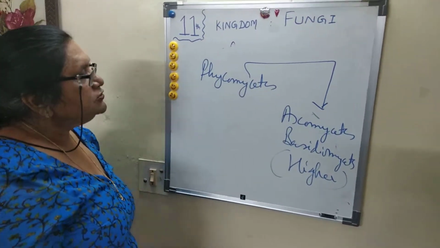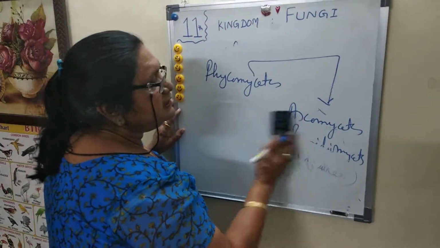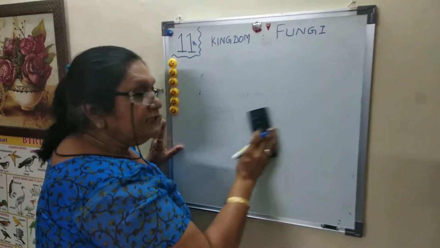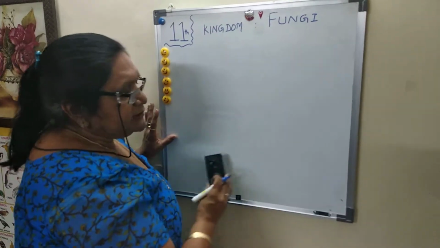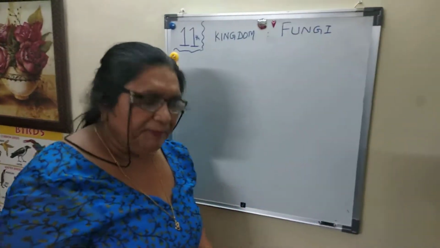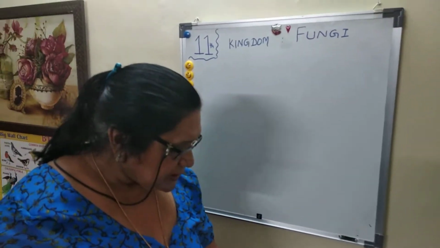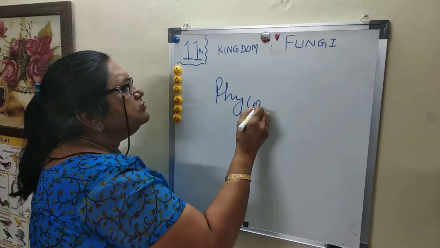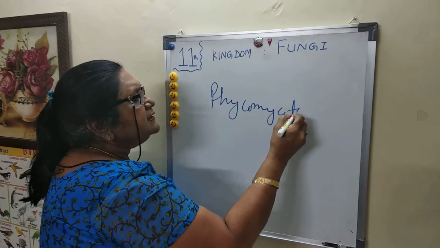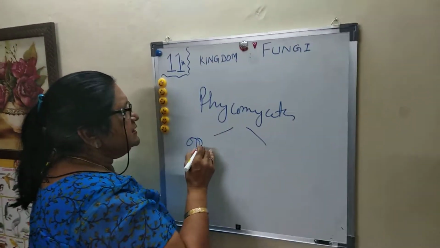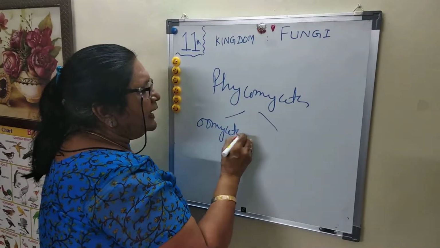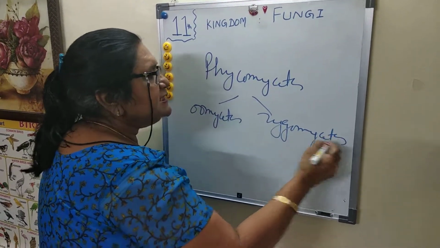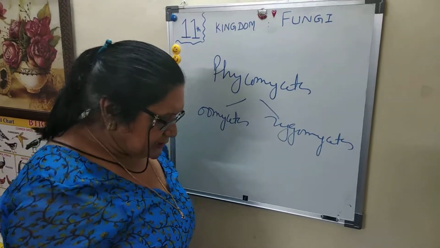So, coming to the point, the various features are in the syllabus. There is no life cycle, and even in the NEET paper you have to learn the complete features of these particular classes. First is Phycomycetes, which further consists of Oomycetes and Zygomycetes, but in NCERT it is given as Phycomycetes.